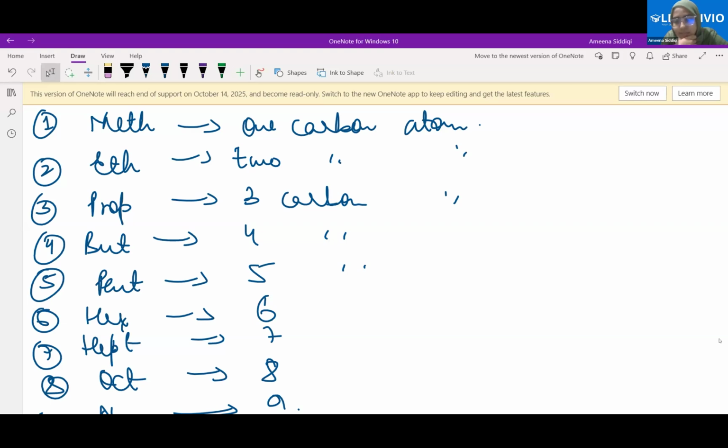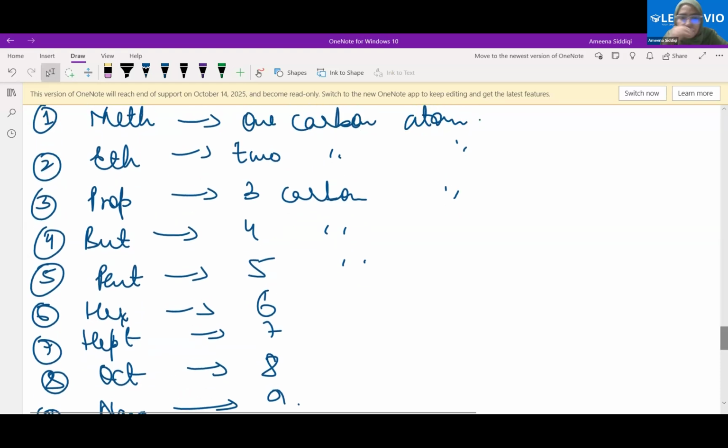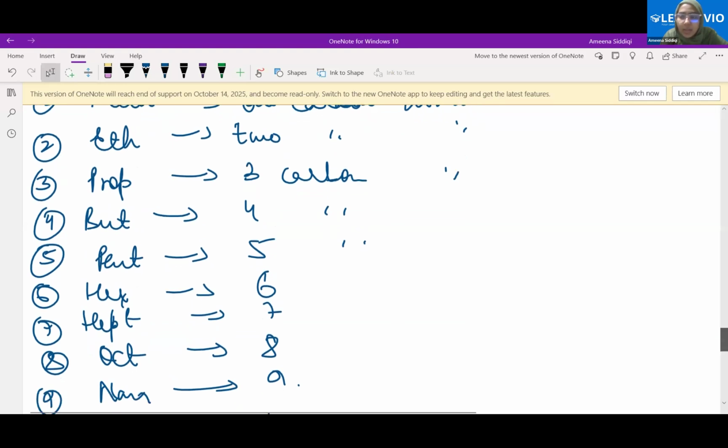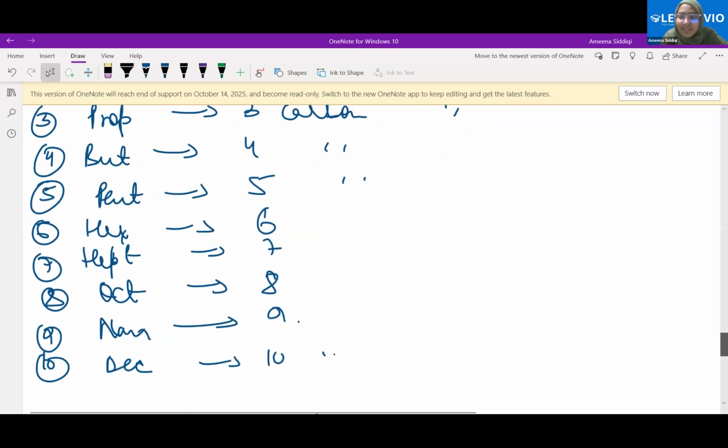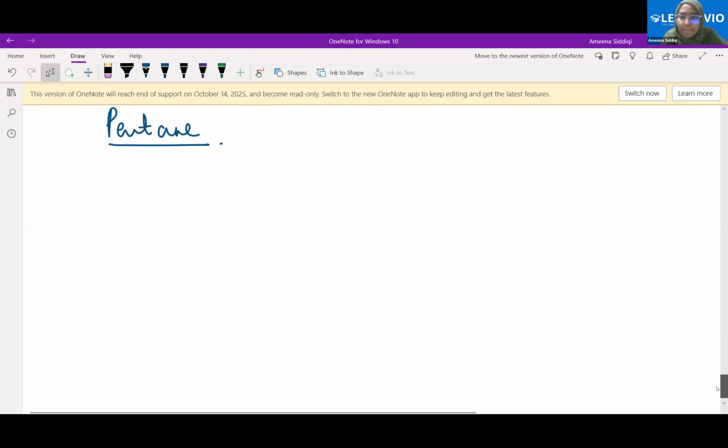I hope that is understood. Yes, ma'am. Yes, Abdullah, see. So how many carbon atoms? 5. Quickly draw the structure.